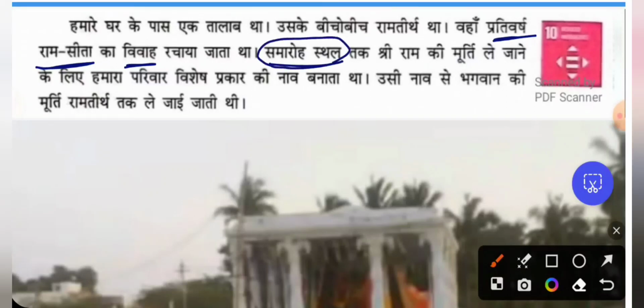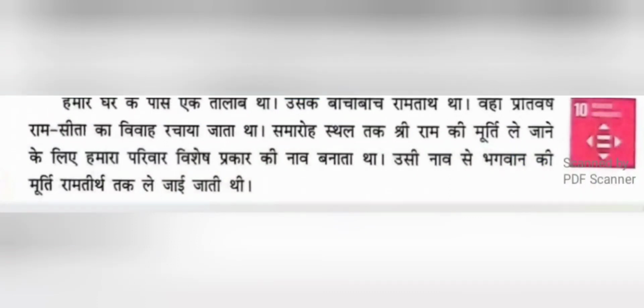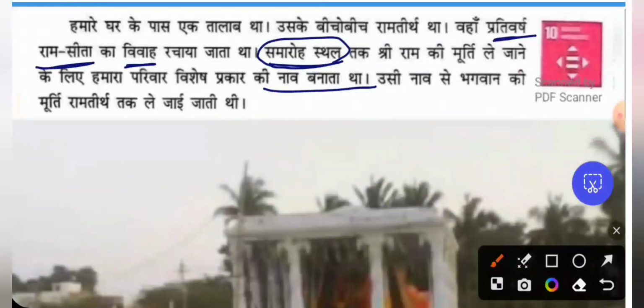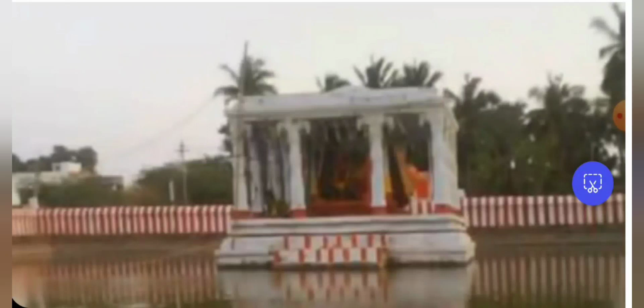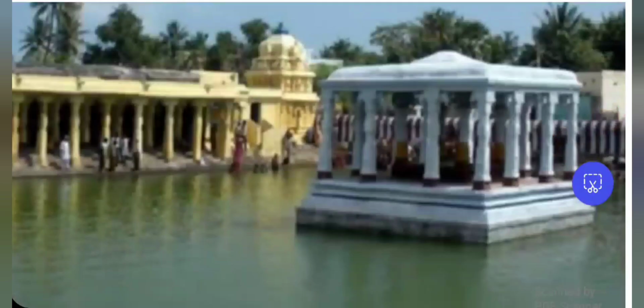That Ram Tirth, to carry the idol of Shri Ram, our family made a special kind of boat. In that boat the idol of God was carried to Ram Tirth. So their family only used to make the boat to take Lord Ram to the Ram Tirth. See the image, this is the pond where the Ram Tirth is, in the center of the pond. So the boat used to carry Lord Rama's idol from the temple to the Ram Tirth. The boat which was made by Dr. Abdul Kalam's family was used to take Lord Rama's idol to Ramtirth. So this is the Ramtirth.